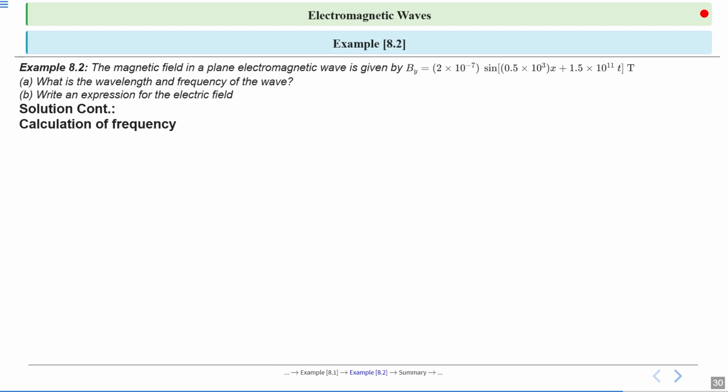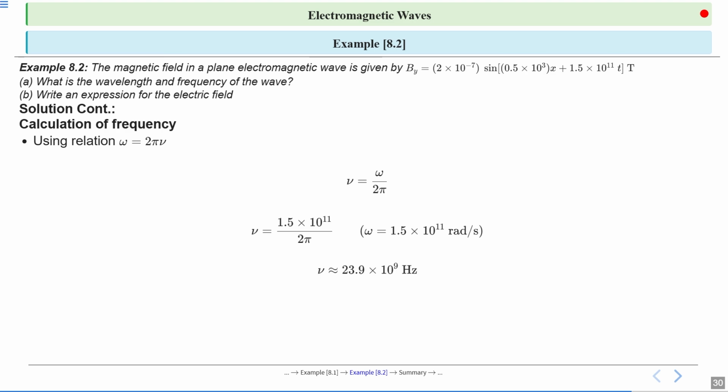Now calculation of frequency. So we know that by the relation omega equal to 2 pi nu, omega is given. So nu equal to omega by 2 pi. So what is omega given? 1.5 into 10 to the power 11 radian per second. So nu is equal to 1.5 into 10 to the power 11 upon 2 pi.